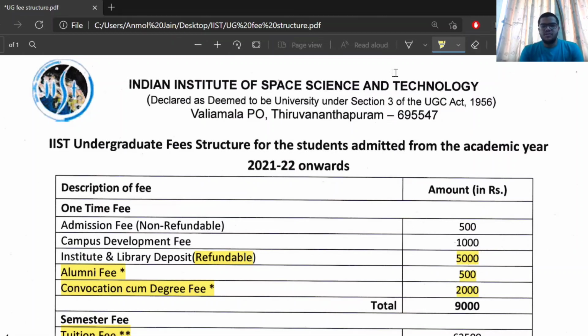In this fee structure, the fees are divided into three particulars: one-time fee, semester fee, and hostel and mess fee. So we will see the individual particulars. This one-time fee you need to pay only at the time of admission or graduation. Some things, like the alumni fee and convocation fee, you need to pay only in your last sem. And all these other things you need to pay at the time of admission. The institute and library deposit fee of rupees 5,000 will be refundable at the time of your graduation.